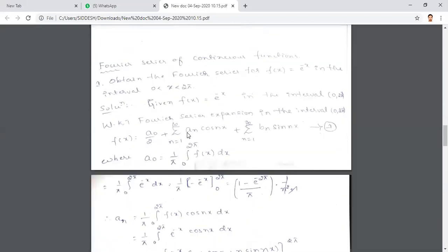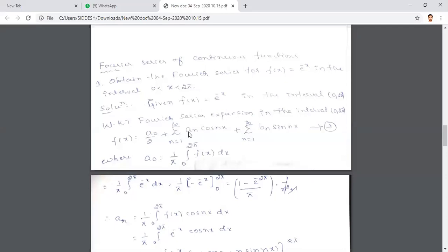So let's see Fourier. First I'm going to discuss the Fourier series of continuous functions, because I told you in the second condition we can express continuous functions as a Fourier series. Even if the function has some discontinuities, the number of discontinuities should be finite. If they are finite, we can still express it as a Fourier series. So first let us discuss how to express continuous functions in terms of a Fourier series.